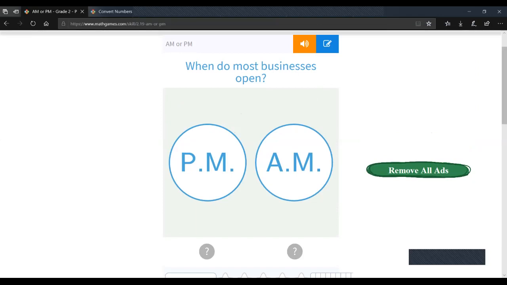So, we have here AM and PM. AM is in the morning, like when you go to school. You go to school in the morning, so it's AM. PM is in the evening, so you sleep at night. So it's like you sleep at 11 p.m., for example. Also, it's 6 p.m. Okay, it's 2 p.m.